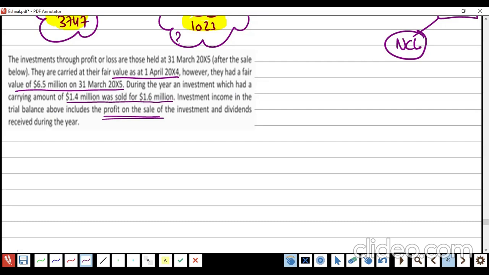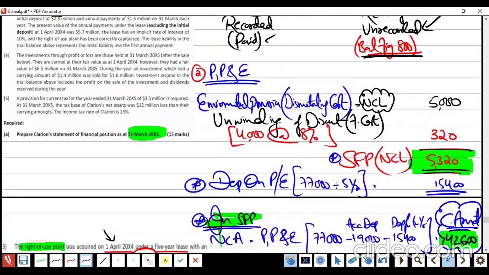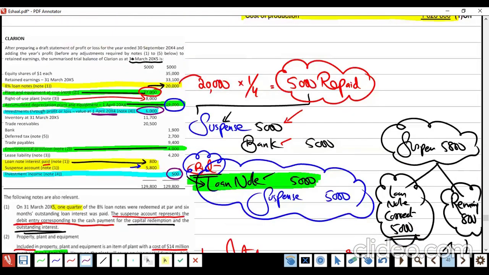One by one. They gave you the dividend income and profit on sale of investment. How much? Which is showing in the trial balance, right? Where is it? Is it 500 or no?